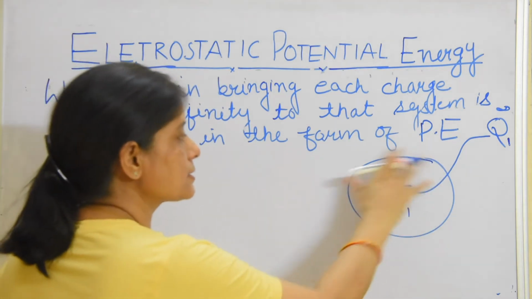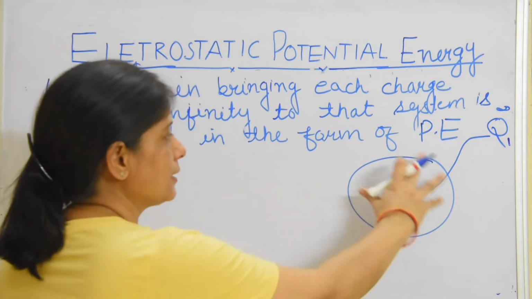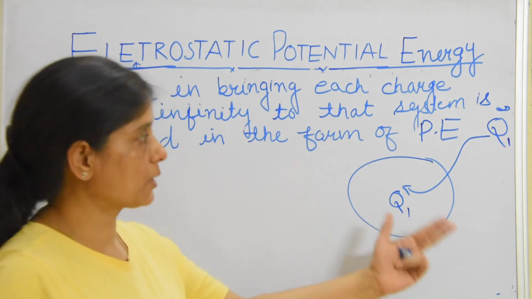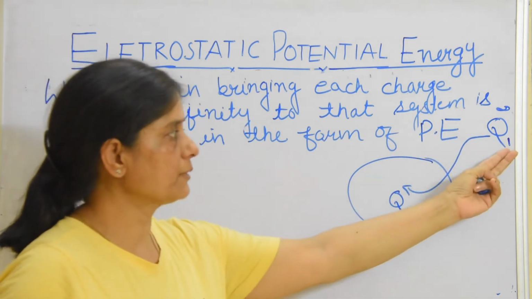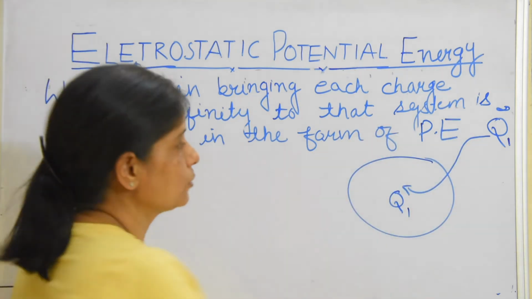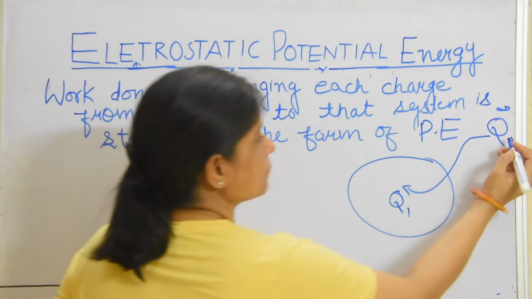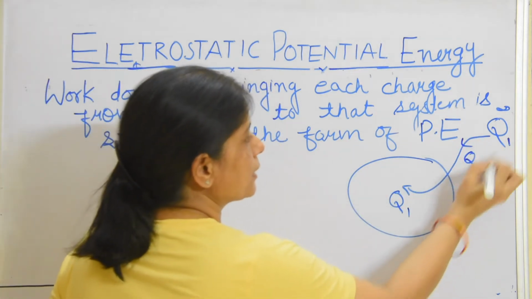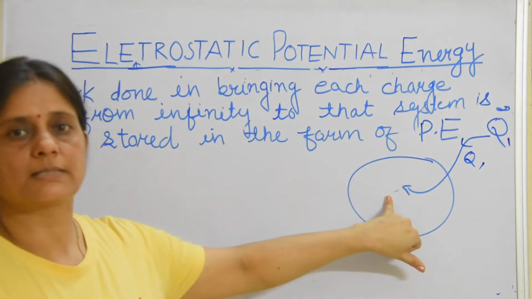Because earlier there was no charge in this system. It means there is no work done. Nobody applied a force of repulsion on this charge Q1 when we are bringing it from infinity to this point, because earlier there was no charge in this system.